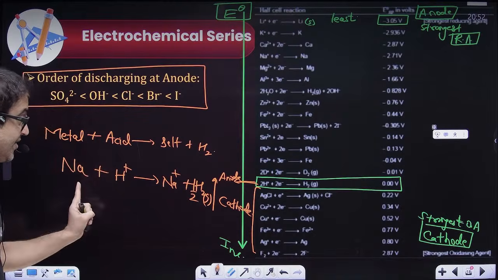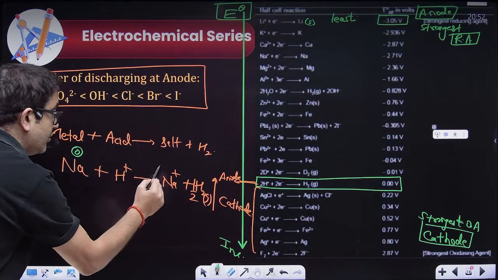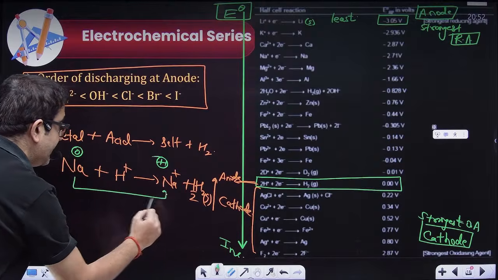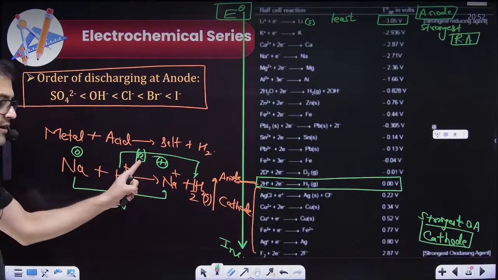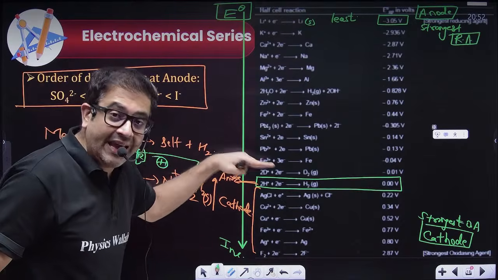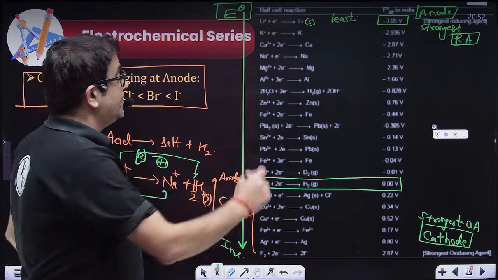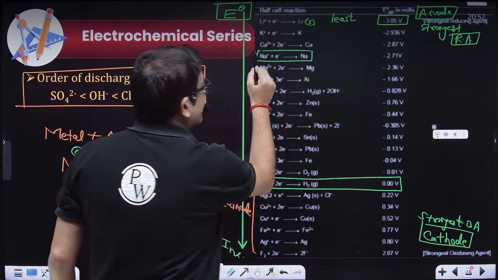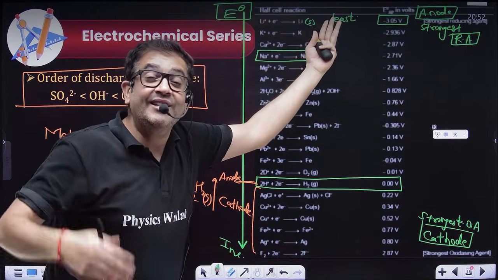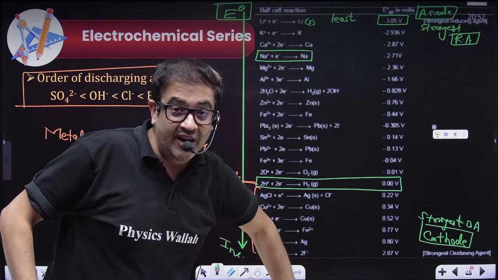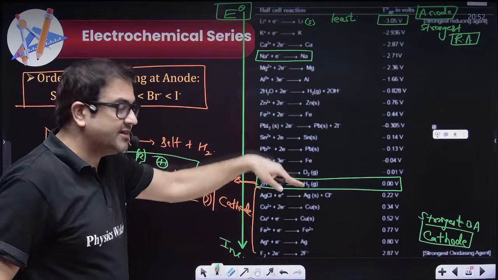Sir, what is happening here? Sodium is going from 0 to +1. That means sodium is getting oxidized and hydrogen is getting reduced. Yes, sir, reduction takes place at cathode. So hydrogen can act as cathode for the elements lying above hydrogen. Obviously, sodium is lying above hydrogen. All the reactive metals will be above in the electrochemical series, all the less reactive metals will be below, and all the moderately reactive metals will be in the intermediate, but obviously above hydrogen.